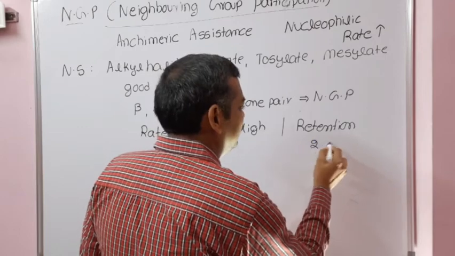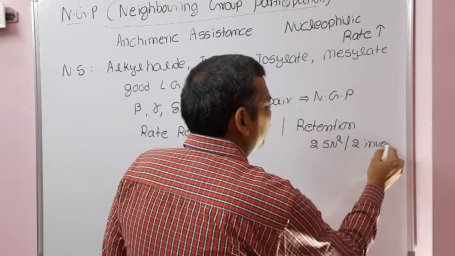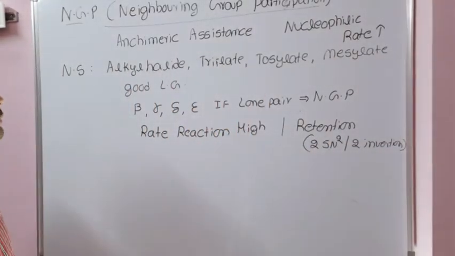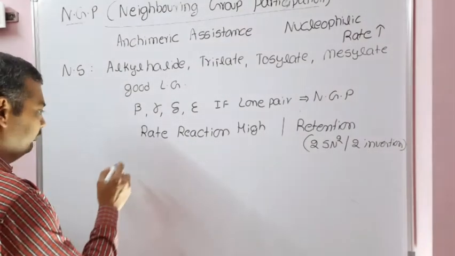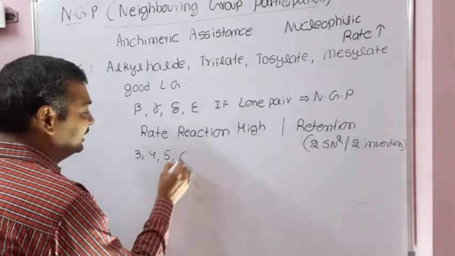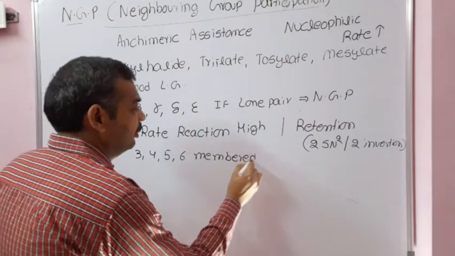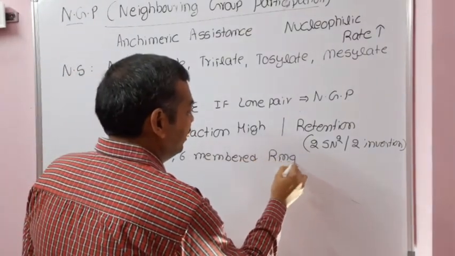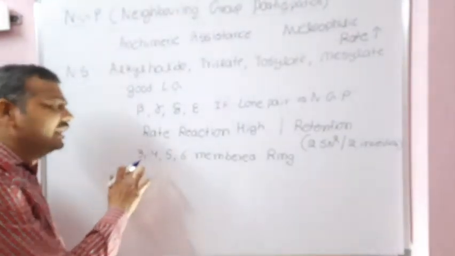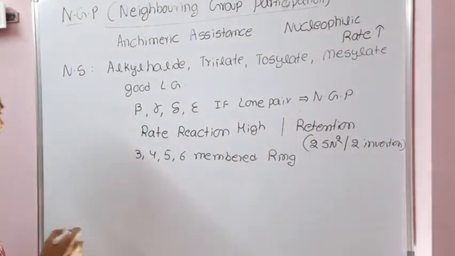Of course, two SN2 reactions will take place, that means two inversions. After two inversions, definitely retention of the configuration will take place. Three-, four-, five-, and six-membered rings are formed in these reactions. Smaller the ring, more is the reactivity. Let's see one example.